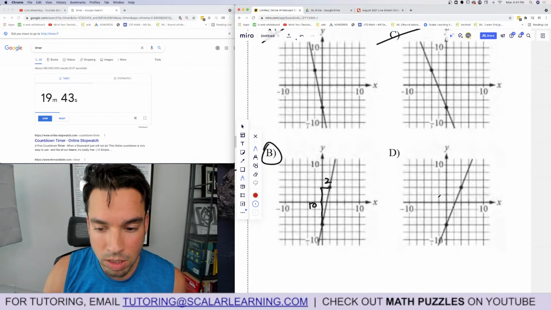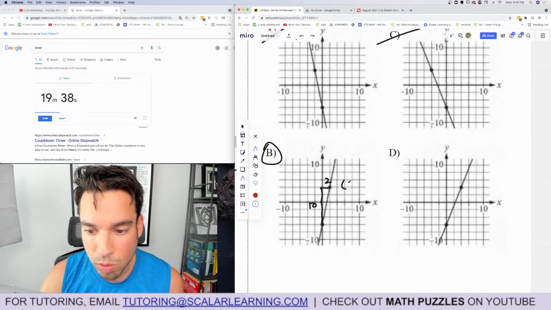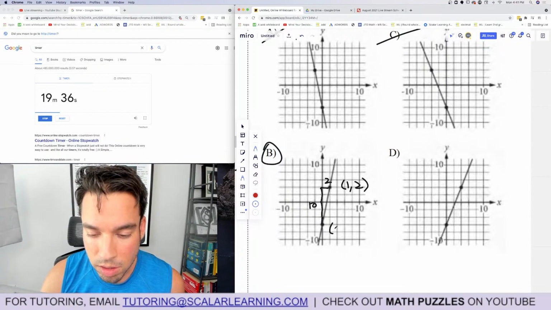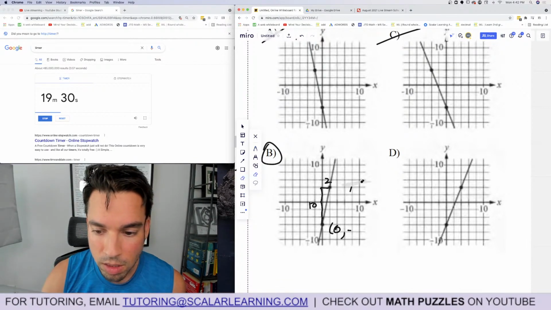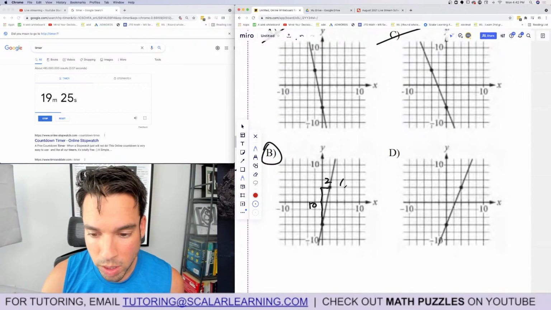Now, just for fun, let's also see we've got a coordinate of 1, 2, and 0, negative 2, 4, excuse me. It's bad. Let me erase that. You don't need to do any of this, by the way. I'm just showing you different ways to verify, if you're unsure on the test.